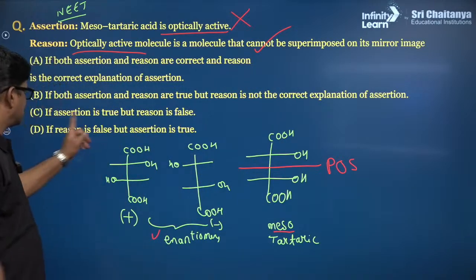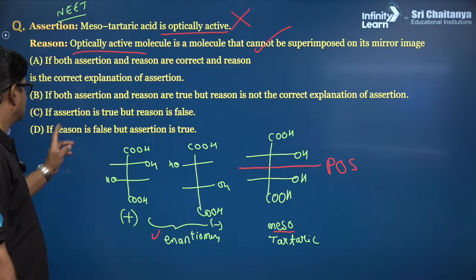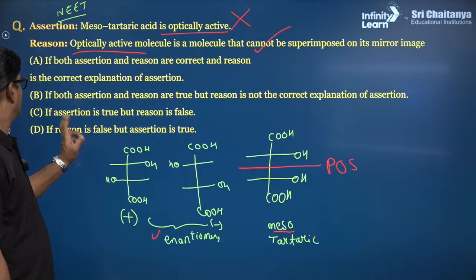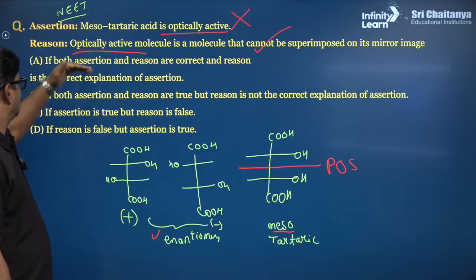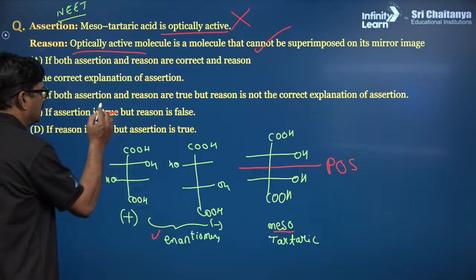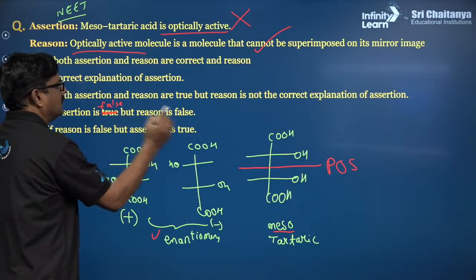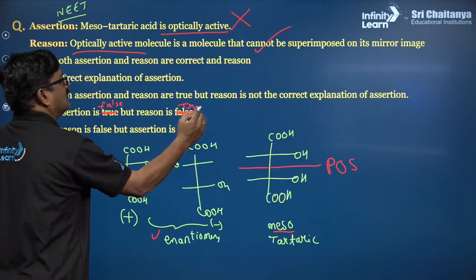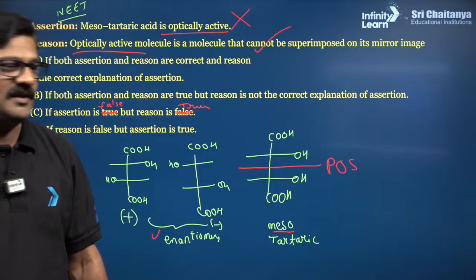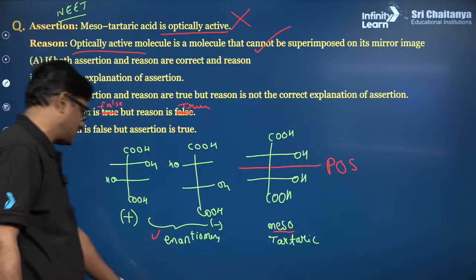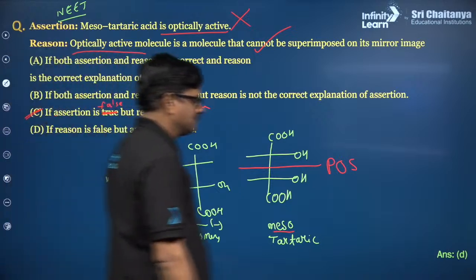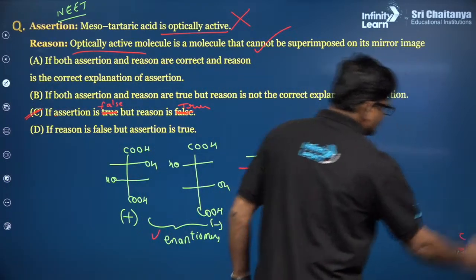So, if assertion is true but reason is false; if assertion is false but reason is true. Aman Pandey, so if that is the case, answer C is the correct answer for this question. Chalo, so I just want to say, answer is D. Okay, answer is C.